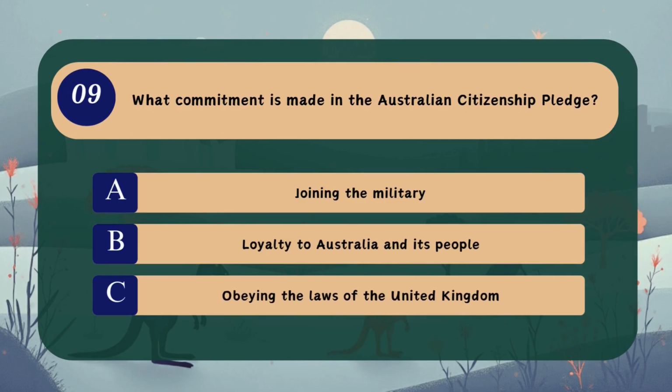Question 9. What commitment is made in the Australian Citizenship Pledge? A. Joining the military, B. Loyalty to Australia and its people, C. Obeying the laws of the United Kingdom.